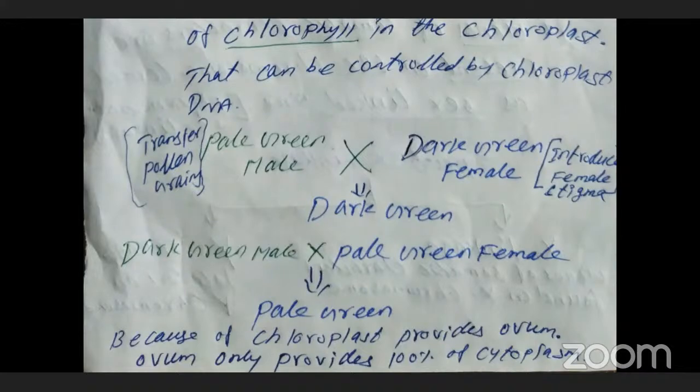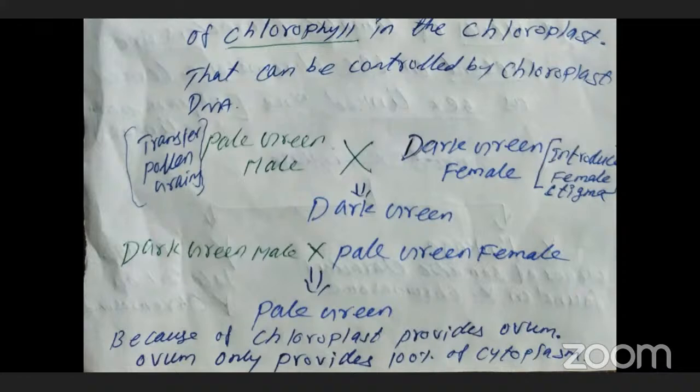So why does that experiment show that only the female character is expressing? In the first experiment, dark green is the character of the female plant. In the second experiment, pale green is expressed. Here also pale green is expressed. Why does only the female character express? Because, as I already told you, there is cytoplasmic inheritance.